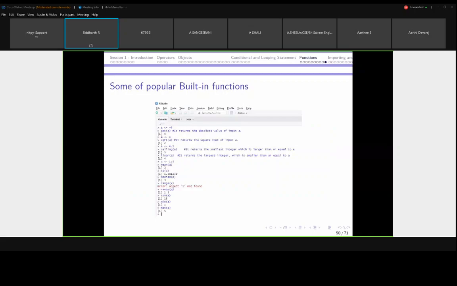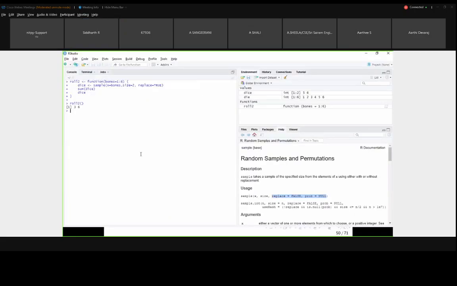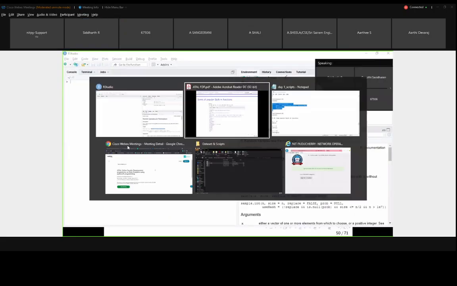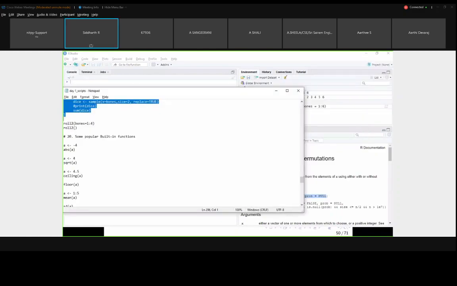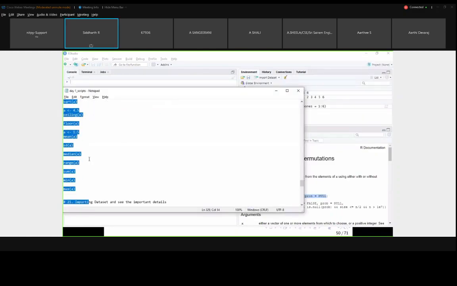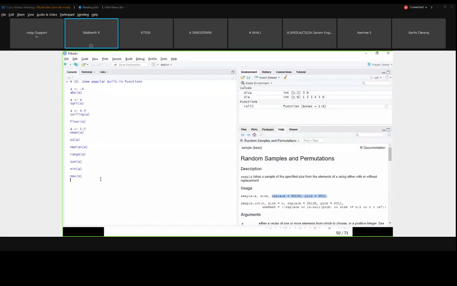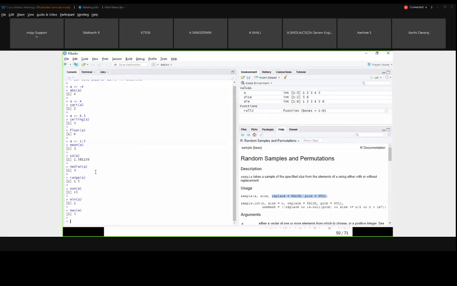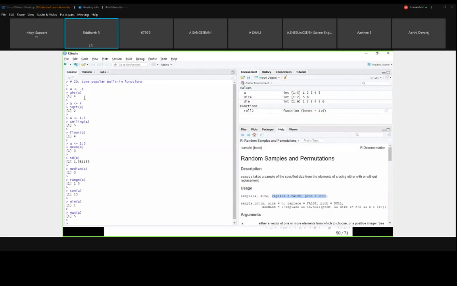Next, some of the popular built-in functions that we will see from this script. Again, I am going to the script. I am copying the 20 part. This is the most commonly used functions I have listed here. There are n number of functions. These are the most commonly used functions.